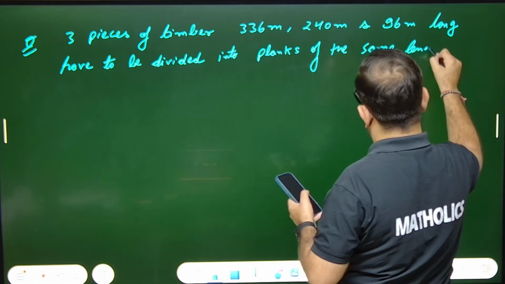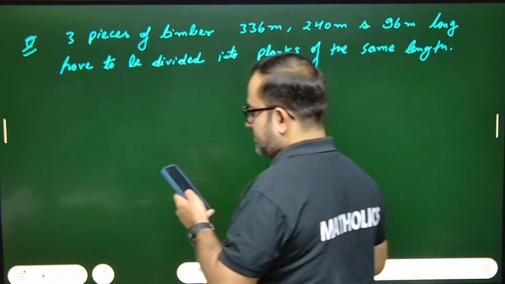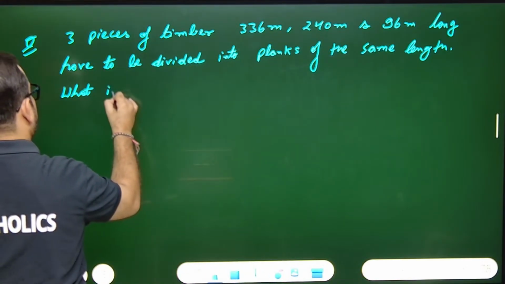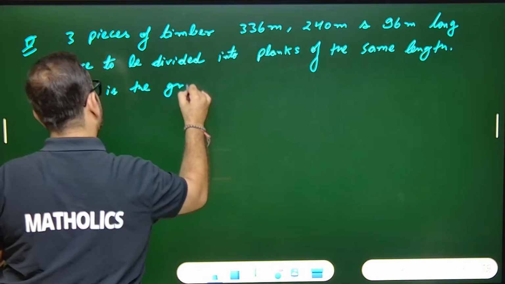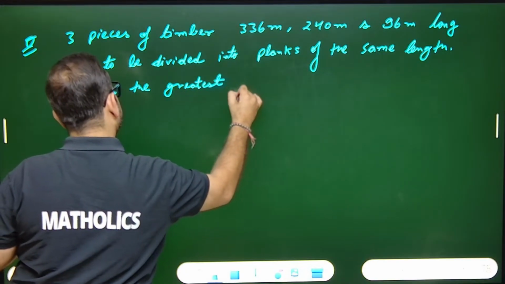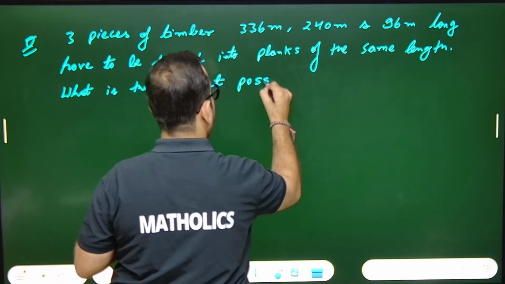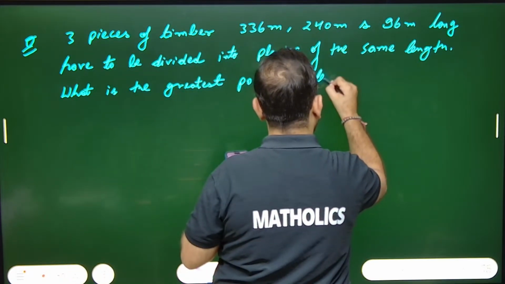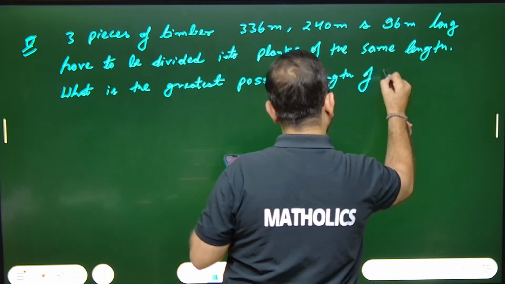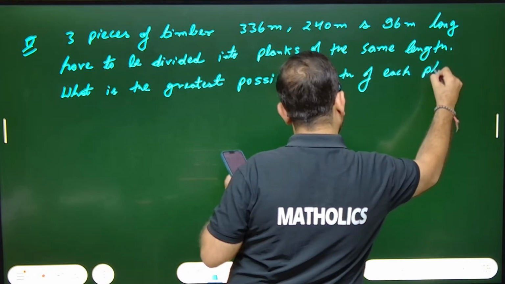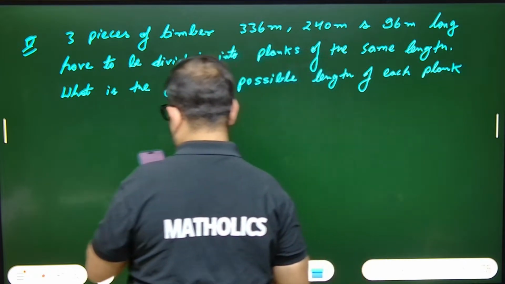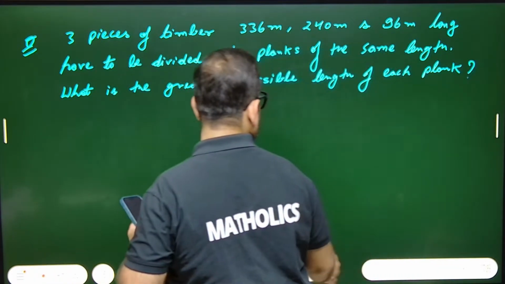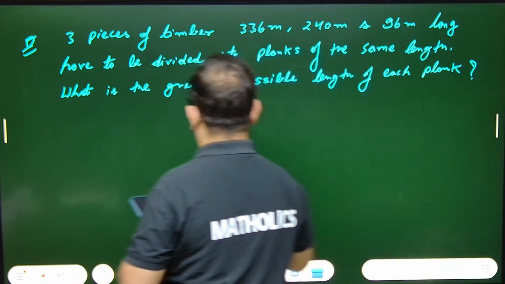Okay, the question is, what is the greatest possible length of each plank, and how many planks are formed? Two questions are there.